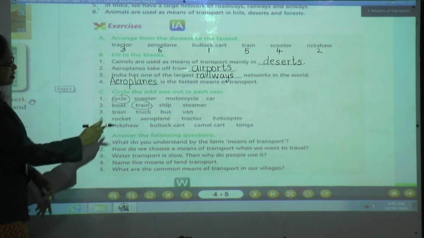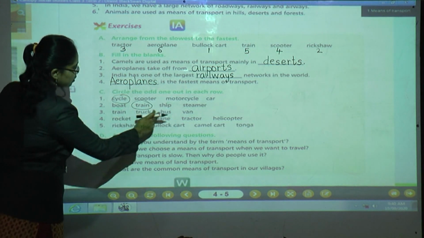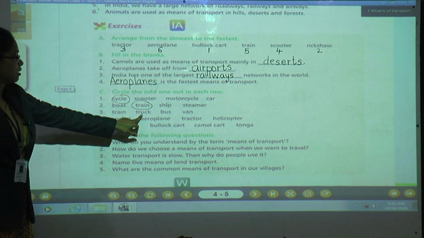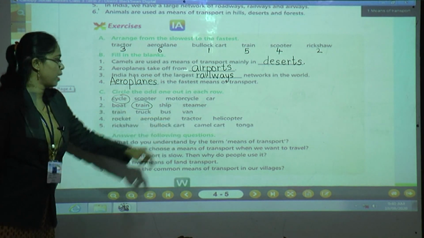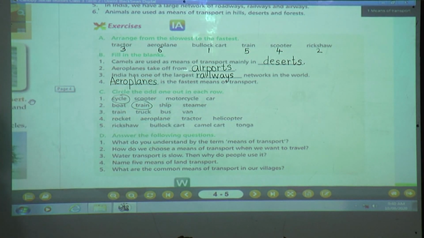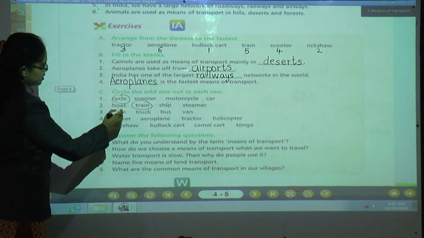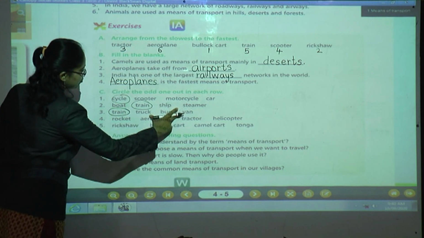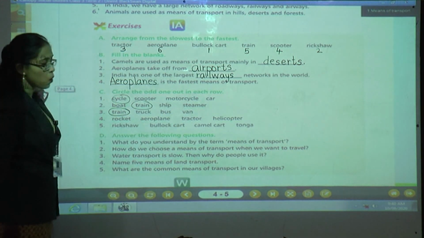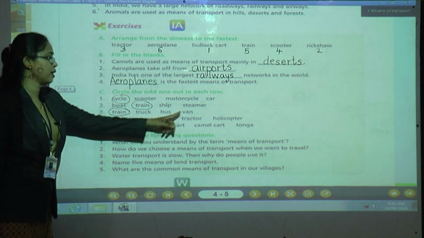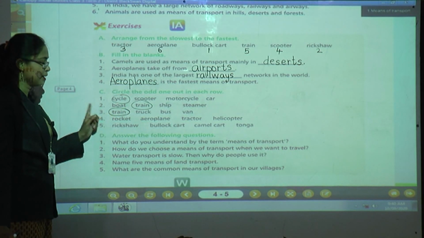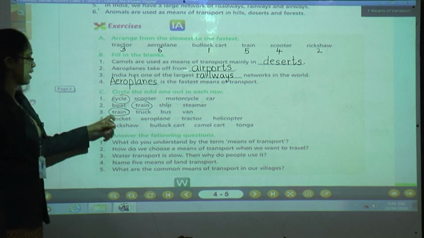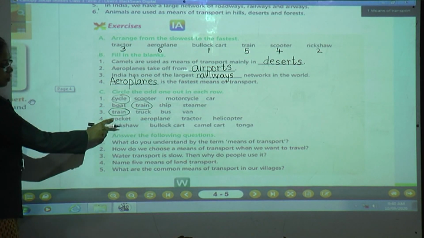Now next is train, truck, bus, van. Yes children. Train runs on railways and these all other means of transport run on roadways, but all are known as land transport, but only train runs on railways and these run on roadways. That's why the answer is train.